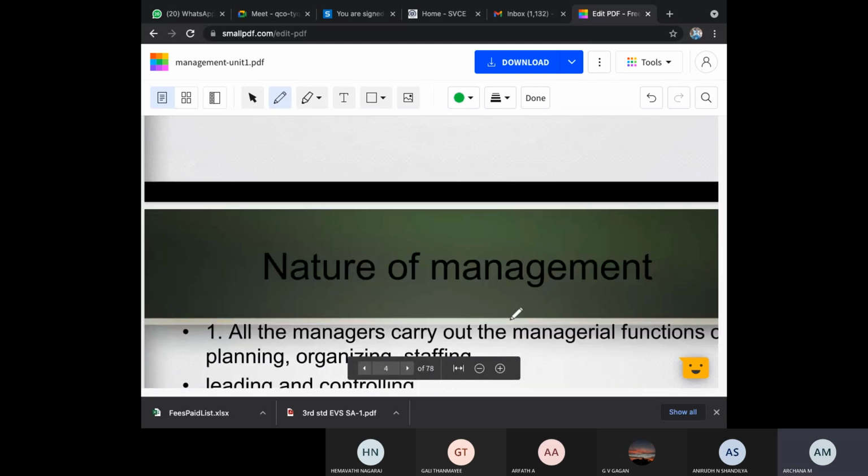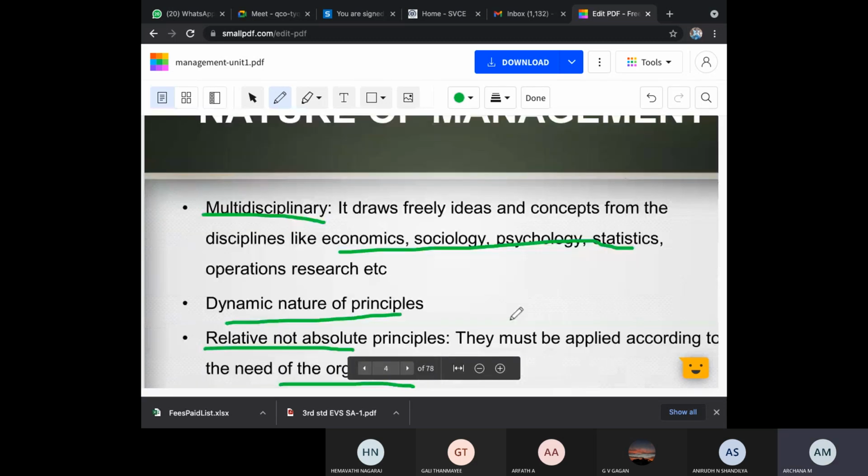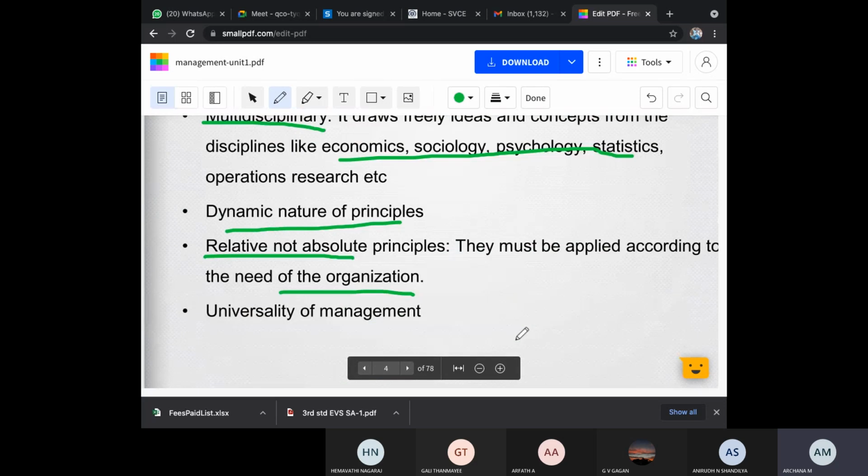For example, this management is not only for our region or our state. Wherever you go, you have to apply this management. Universally, these management rules have to be followed according to that country and that state. Whatever the state or the country gives, those rules and regulations should be followed by any management or anyone who is opening a small business or even a big business.